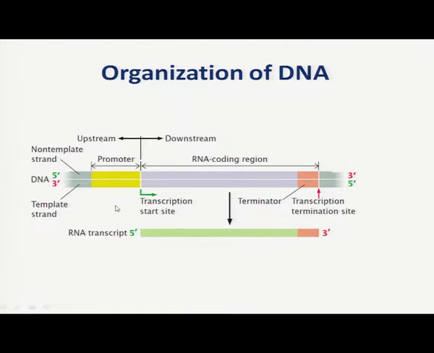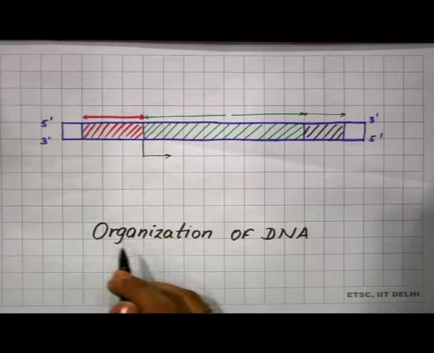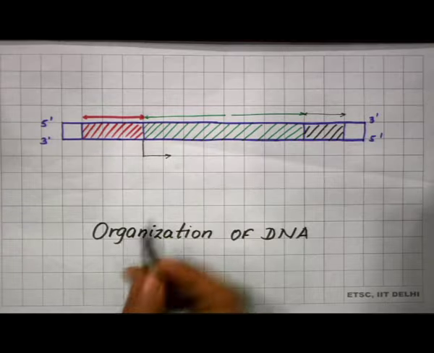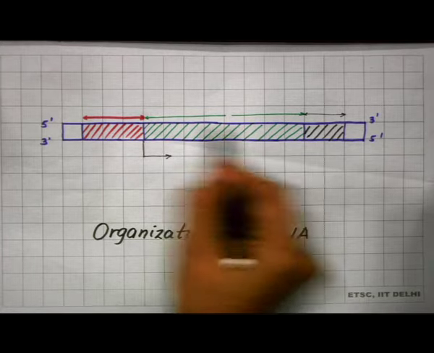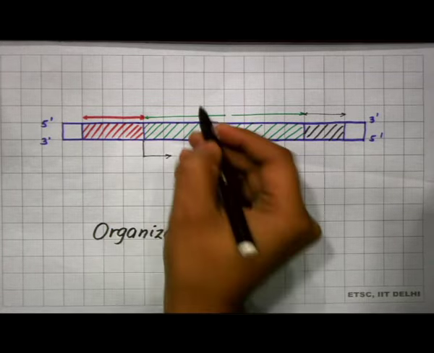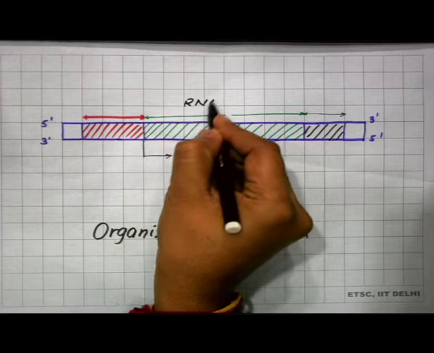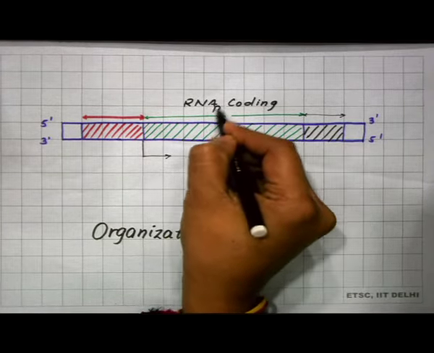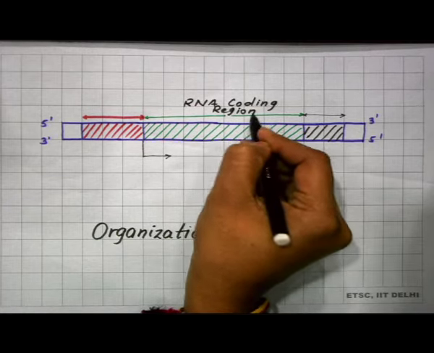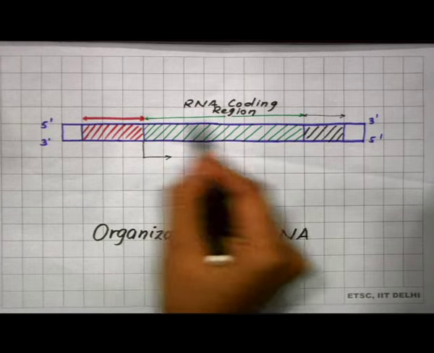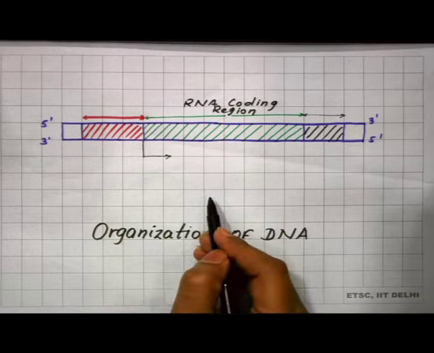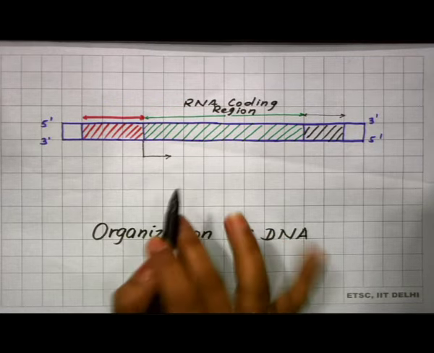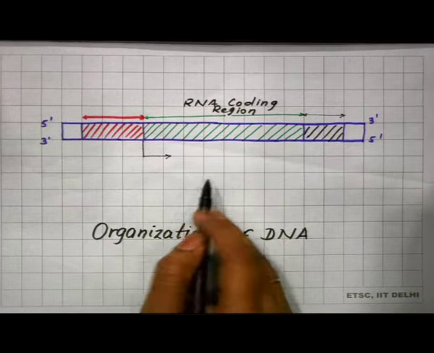So, you can know much more about this particular organization of DNA in the case of bacteria. Considering this segment of DNA as the RNA coding region, this particular region of DNA is going to be transcribed to synthesize any type of RNA.